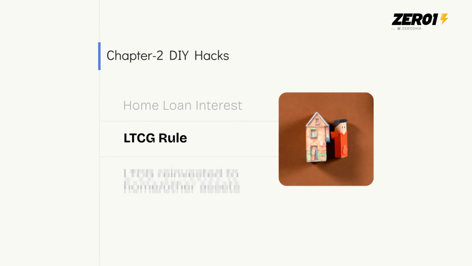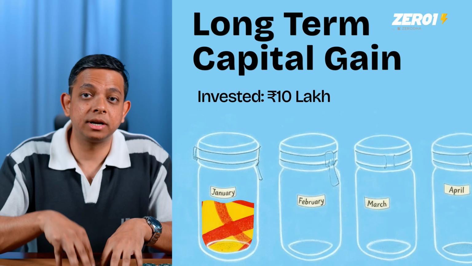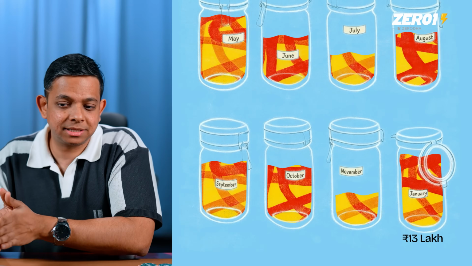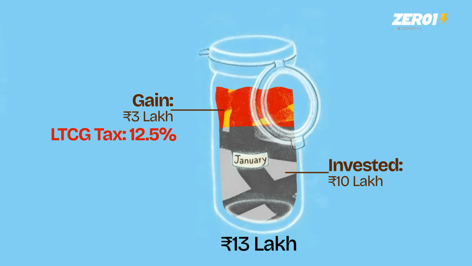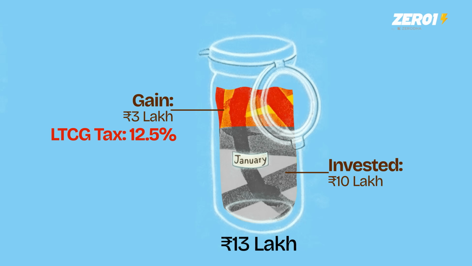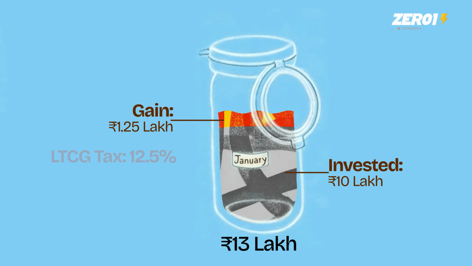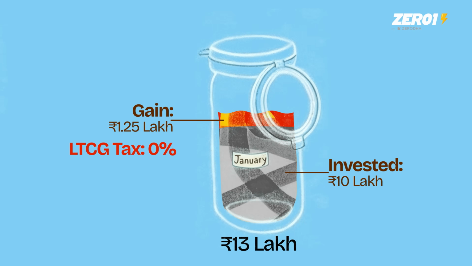Next, we have the LTCG rule. Now, all of us know what LTCG is. Basically, long-term capital gains. If you've invested some amount in equity markets for more than 12 months and you exit, you are charged a tax of 12.5%. However, there is an exemption. If your gain is 1.25 lakh rupees, you pay zero tax. Now, if you have some big expense happening over the next few years and you slowly want to exit equity, a good idea is to plan that exit because you know of this exemption.